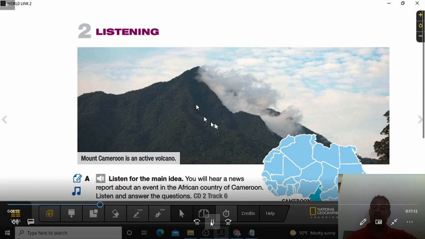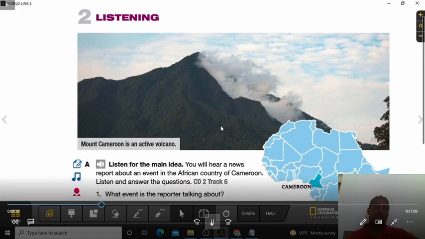Here we have Mount Cameroon. It is an active volcano. As you can see, this volcano is still active. And this is for the listening part. It says, listen for the main idea.